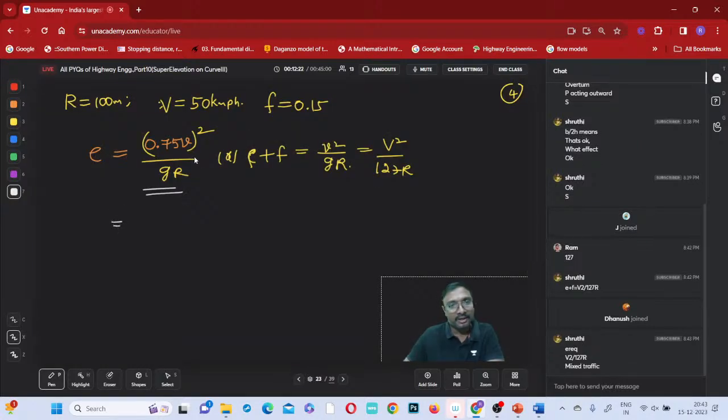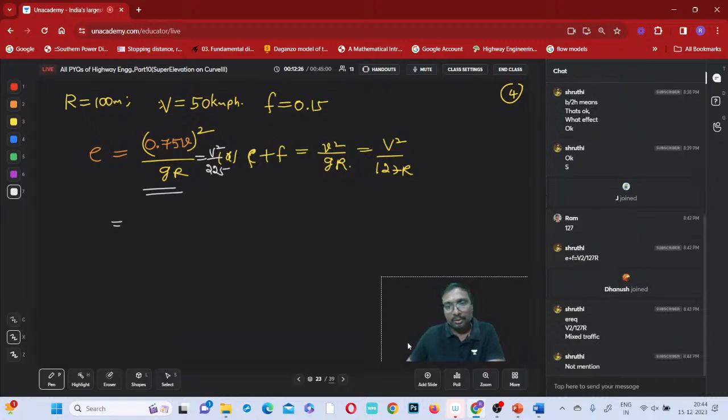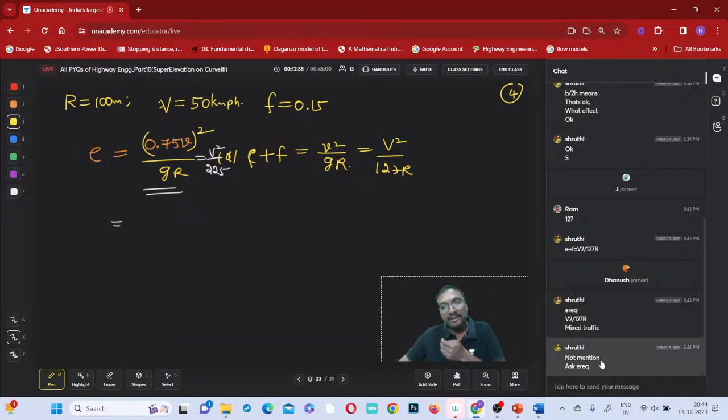You just check it. That is capital V square by 225R. So here mixed traffic is not mentioned, right? Even though mixed traffic is not mentioned, we have to use that formula only. By default, we have to start our design with that only. If it is not there, then you have to understand that super elevation is required for both conditions.